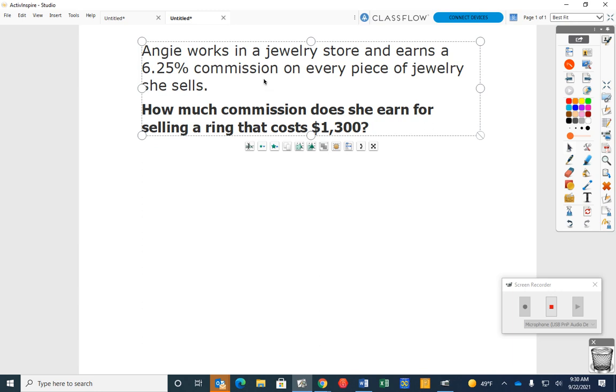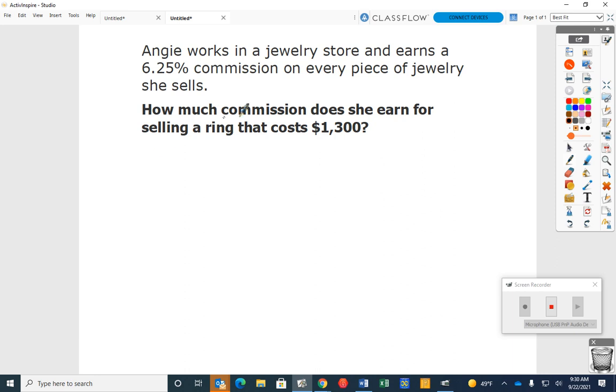Andrew works in the jewelry store and earns 6.25% commission on every piece of jewelry she sells. How much commission does she earn for selling the ring that costs $1,300? Okay, so this seems pretty easy, doesn't it? What do you think we're going to do with that percent? Change it to a decimal. What did we do with sales tax? We changed it to a decimal. What did we do with markups? Decimal. What do you think we're going to do with commission? Change it to a decimal.